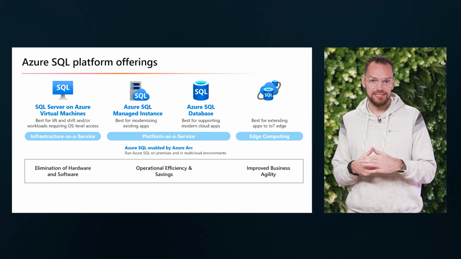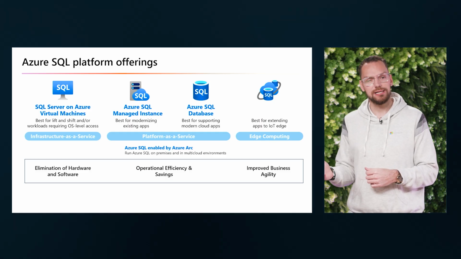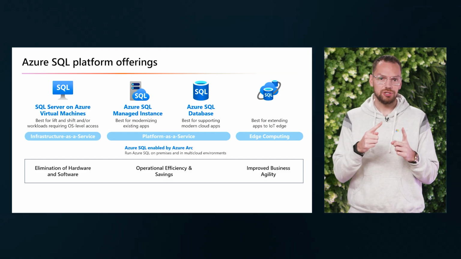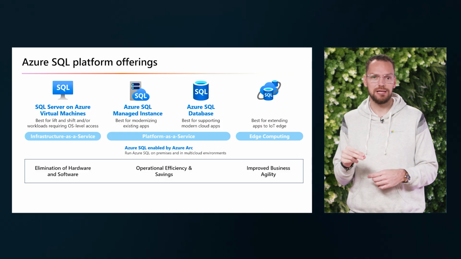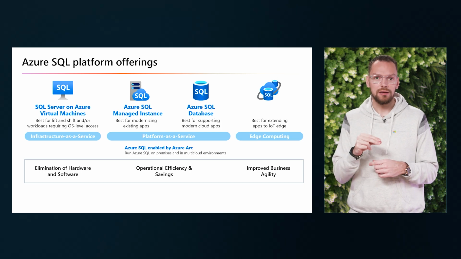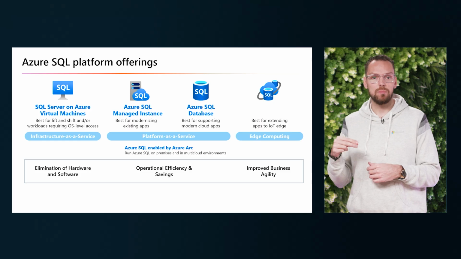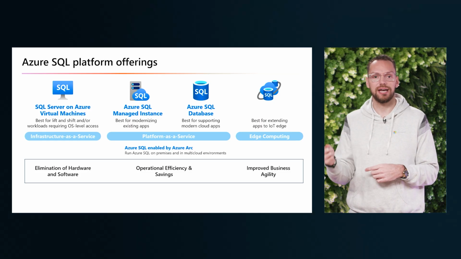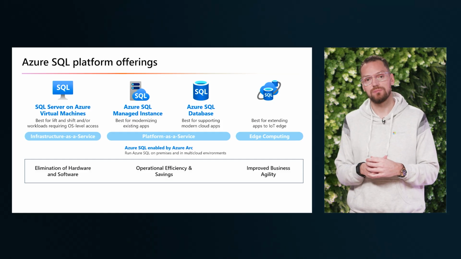Azure SQL Database is designed for modern cloud application, offering scalability and performance. The distinction between Infrastructure as a Service and Platform as a Service highlights the flexibility of Azure SQL offerings. With Azure Arc, organizations can run Azure SQL on-premises and in multi-cloud environments, eliminating the need for hardware and software management, which leads to operational efficiency and improved business agility.